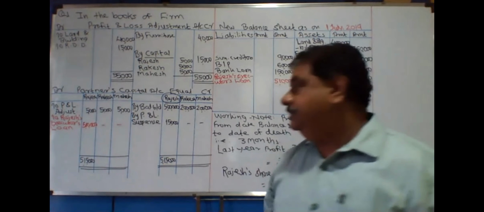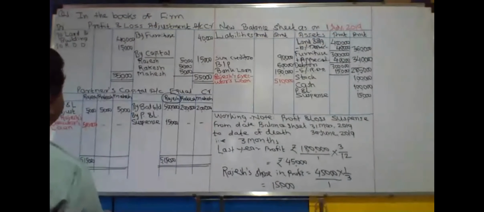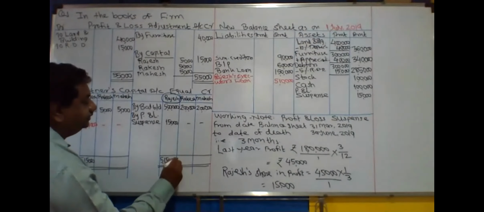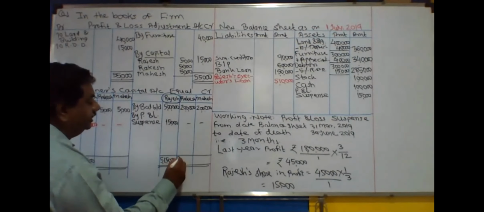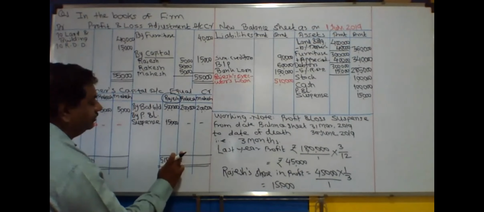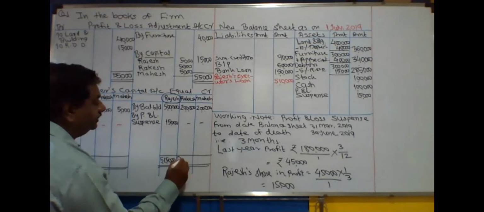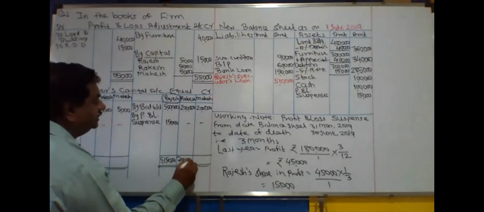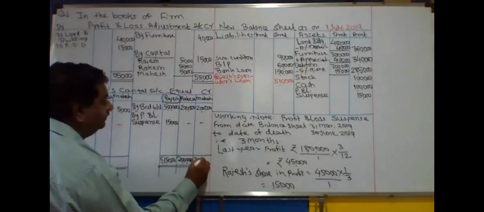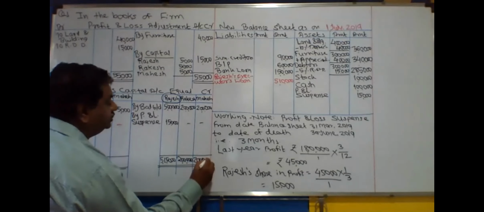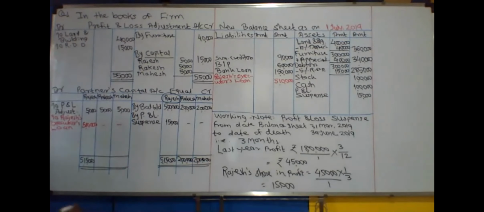And then for surviving partners, remaining partners, close down their capital accounts. उनका capital account भी आपको close करना है. The total 2 lakhs, credit total is more. 2 lakh for Rakesh and 2 lakh for Mahesh.